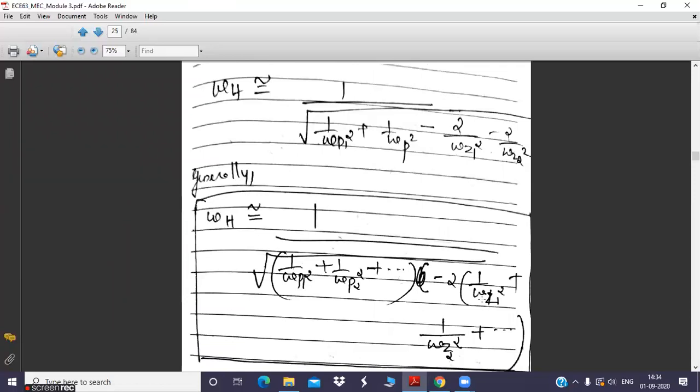Whenever you have a dominant pole in the given circuit diagram, you take that corresponding pole as the cutoff frequency of the amplifier. Otherwise, if there is no dominant pole in your circuit diagram, you need to consider all the zeros and poles and put them in this equation. This is the general equation for expressing omega h. Whatever number of poles and zeros you have, substitute here and find the value of omega h.